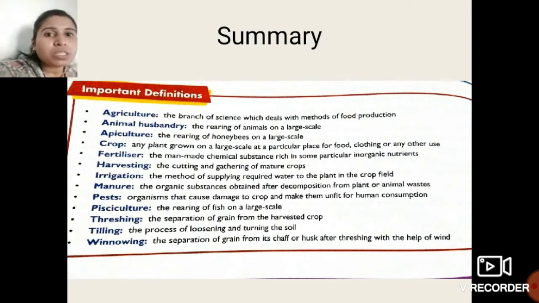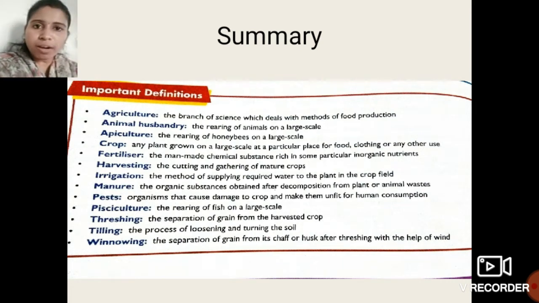Tilling is the process of loosening and turning of soil. And the last one is winnowing, the separation of grain from its chaff or husk after threshing with the help of wind. Okay students, so this is all about the first lesson, crop production and management.